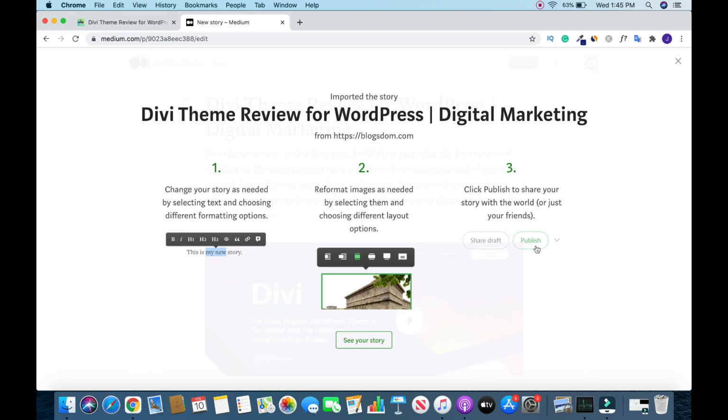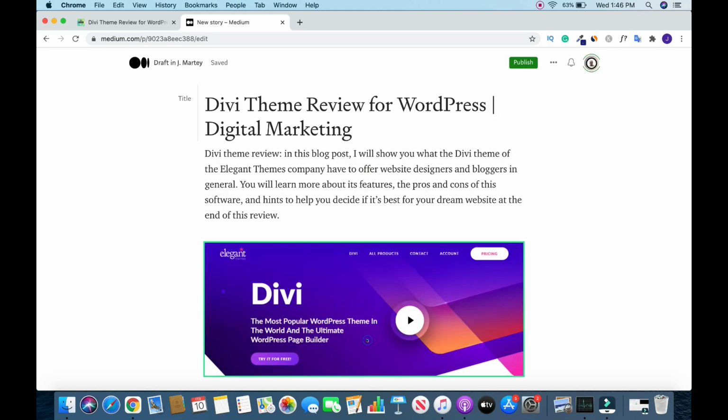So you have 3 options. Change your story as needed by selecting text and choose different format options, or reformat images as needed by selecting them and choosing different layout options. And the third one is click publish to share your story with the world. So tweak it a bit. I will not go for this. So click see your story.